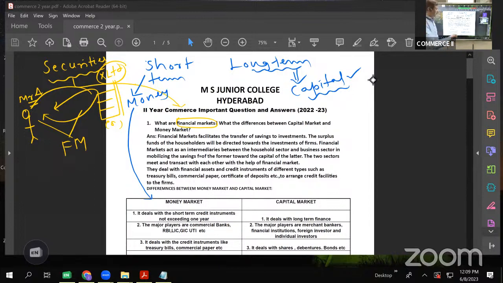The question is like, what are financial markets and what are the differences between capital market and money market? So let us learn what is the difference between a money market and capital market. One point you too can add by what you have listened for the last 5 minutes. I told you money market caters to the need of short-term finance and capital market serves the purpose of long-term finance. This is one difference.